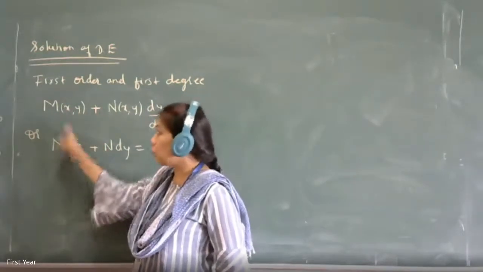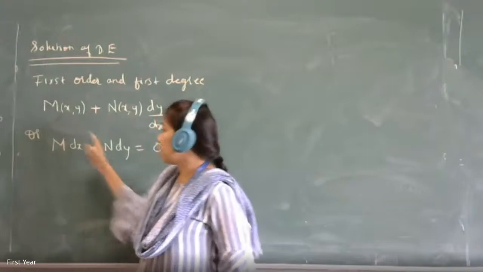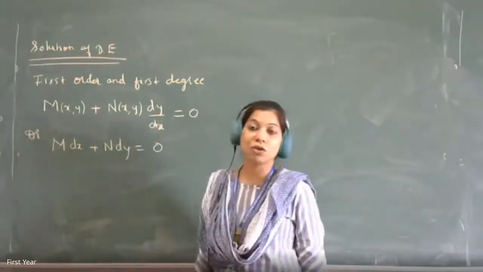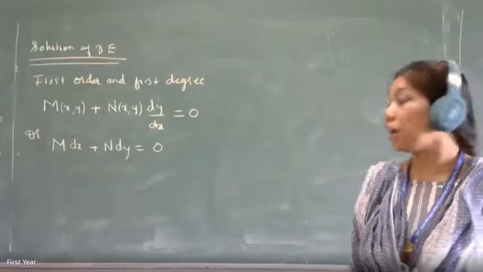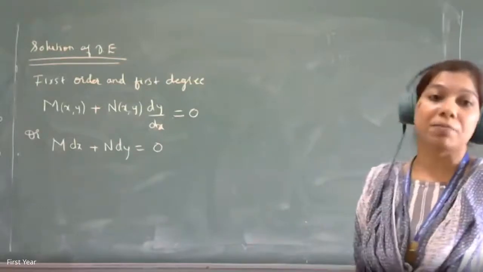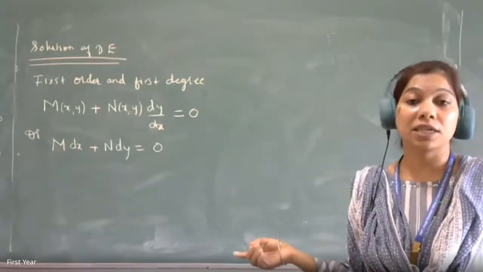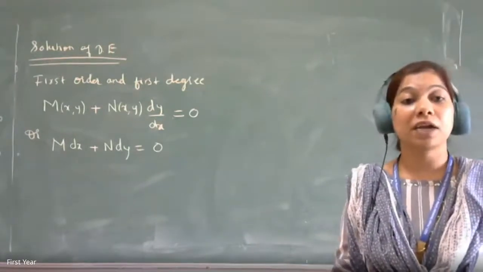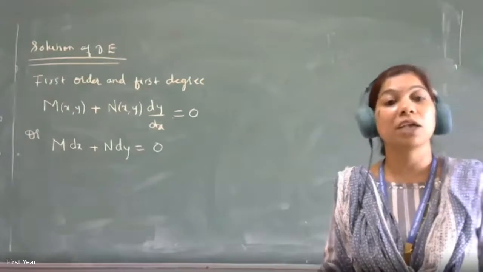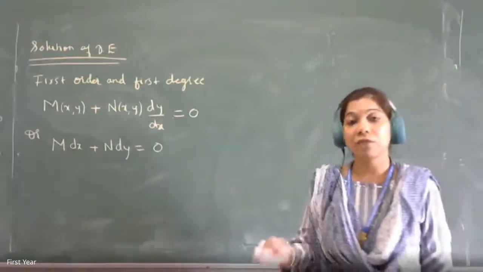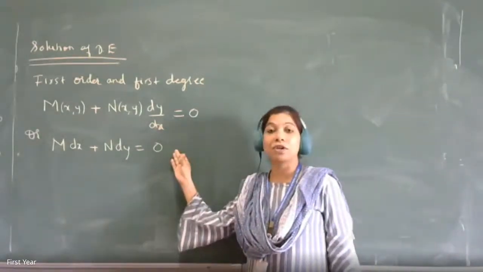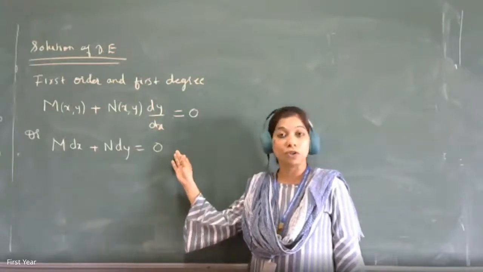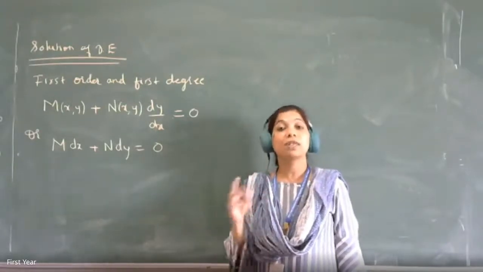But if M is only a function of x and N is only a function of y, then how can we find the solution? By integrating, just integrating. That is called variable separable. I can separate out dx along with the functions of x, dy along with the functions of y, and that is the meaning that we can separate out the variables and the solution will be just integration. And when you are doing integration, there will be a constant of integration plus c. That will be the solution. So that is the type variable separable.